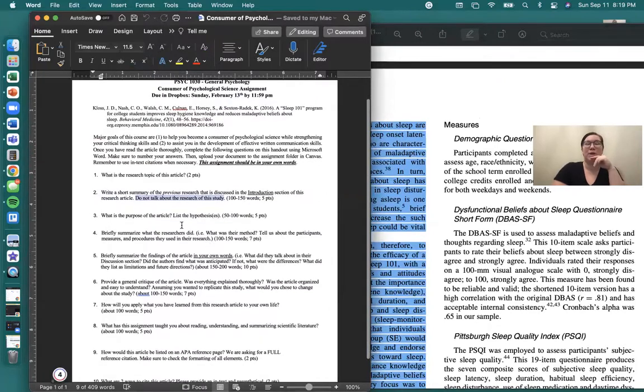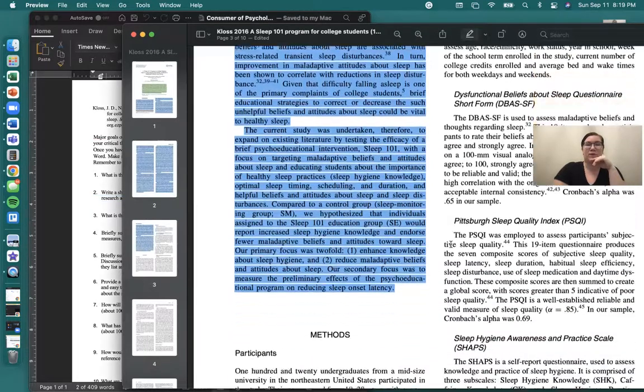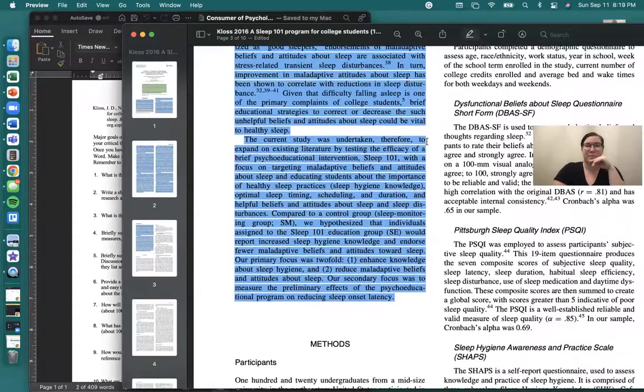What is the purpose of the article? And you want to list the hypotheses. This is 50 to 100 words, and you can find that information in the last paragraph of the introduction. You want to look for keywords like we hypothesize, or it is predicted that.